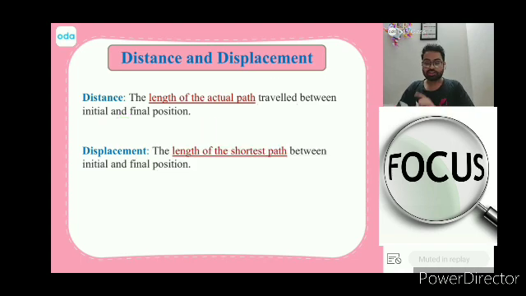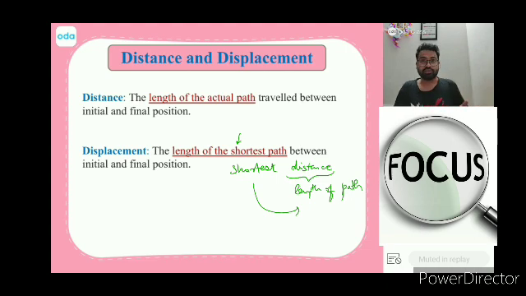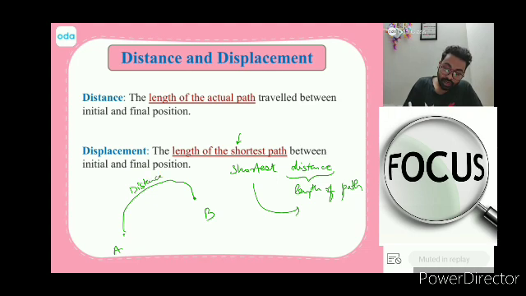Let's take up displacement as well. What is displacement? Length of the shortest path. Sometimes people call it shortest distance because distance means the length of a path, right? And the shortest length of the path is actually displacement. If you talk between A and B, if this is the distance, and you want to minimize it, make it the smallest possible, then you draw it straight like this, and this is what would be displacement. So displacement just means you give me the initial and final position, right?